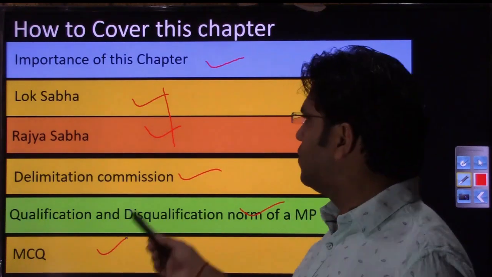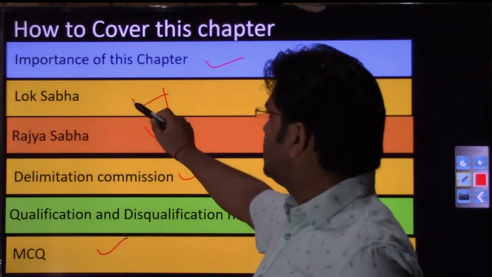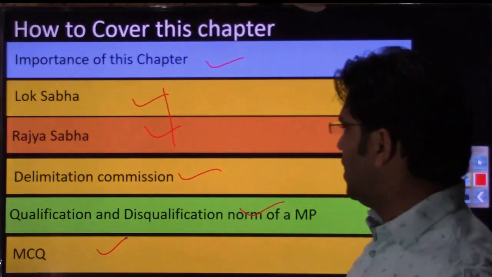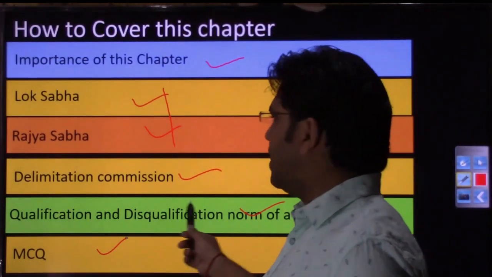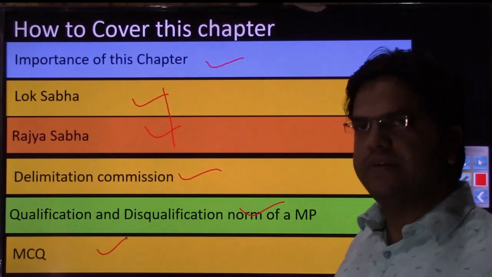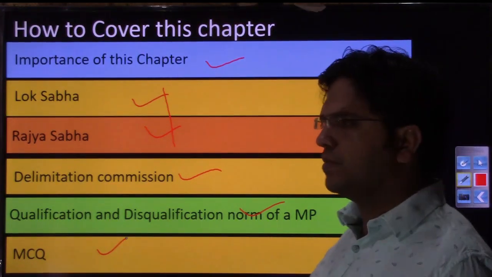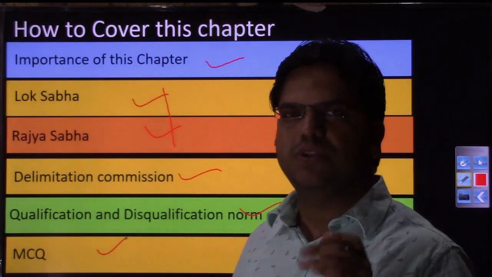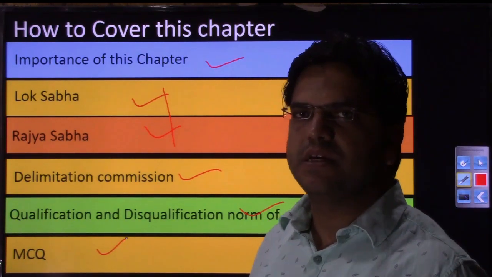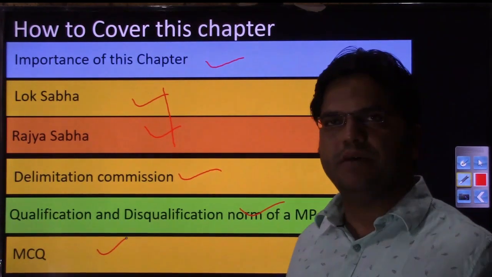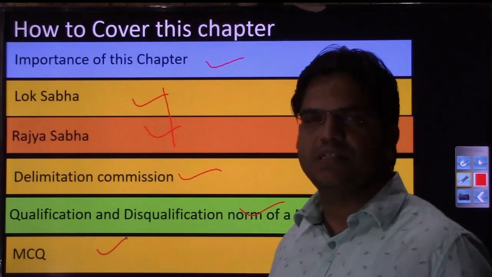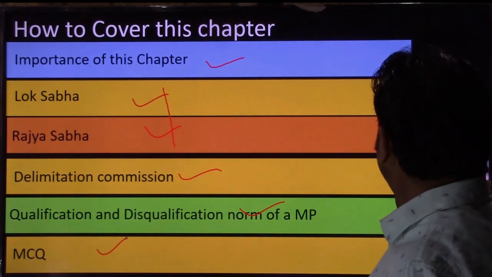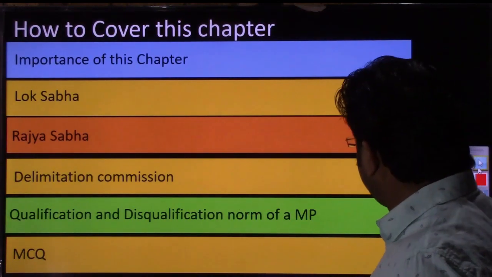MCQs will be only from the section that we'll cover. So we are right now covering Lok Sabha, Rajya Sabha, the qualification and disqualification norms of MPs, and the Delimitation Commission. So whatever 7 or 8 MCQs have been put up, these are MCQs that have been asked in previous year prelims, right? I have not framed any MCQs as far as these topics are concerned. So let us enter into the topics, right?